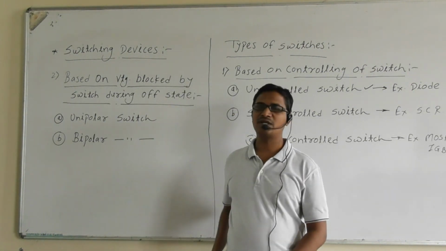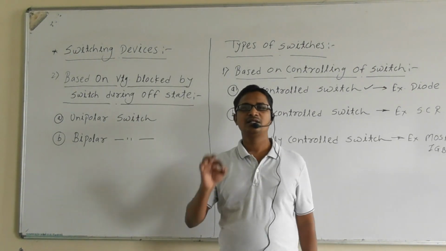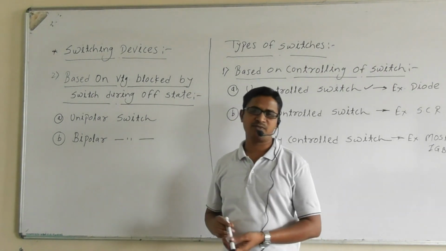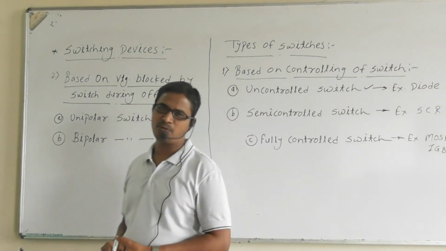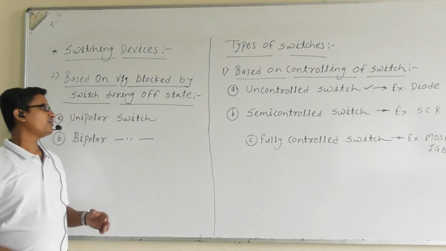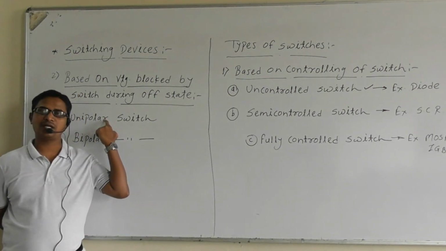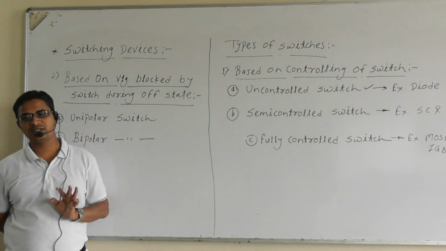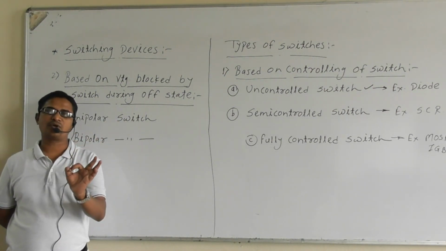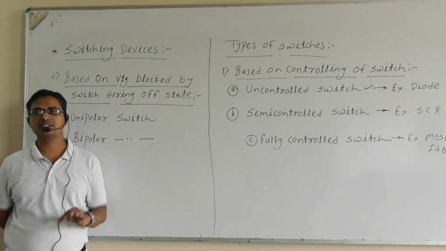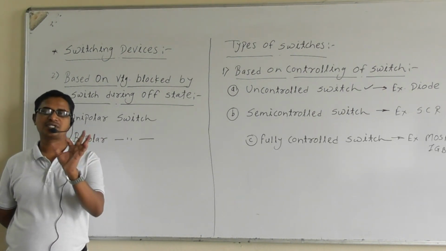Let us discuss what a unipolar switch is. The switch is said to be unipolar if it blocks either forward voltage or reverse voltage during its off state.